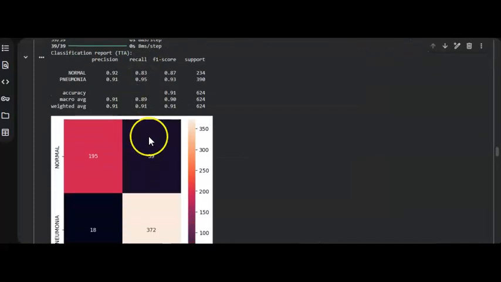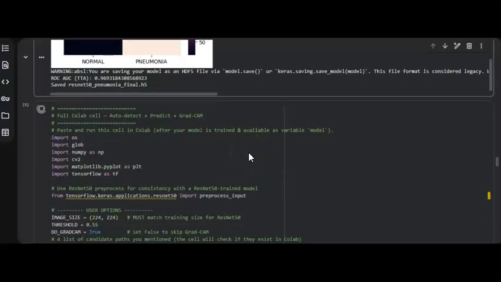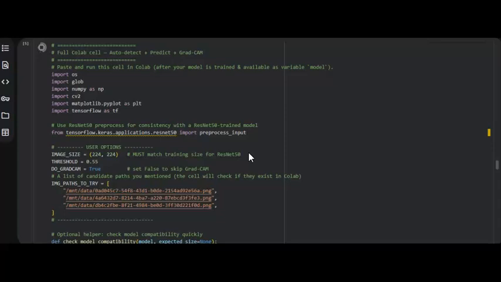Now, this is the confusion matrix. It helps in visualizing the model predictions. And let's move on to the second cell.